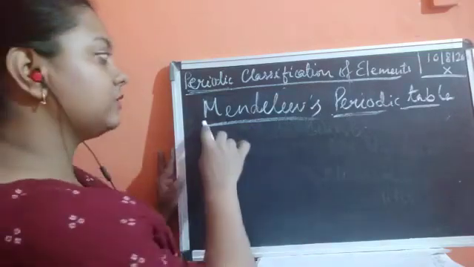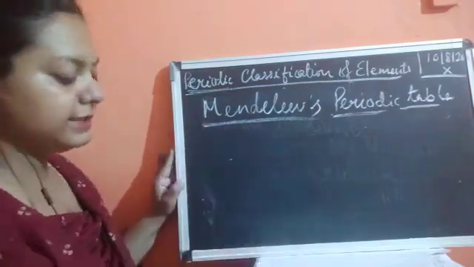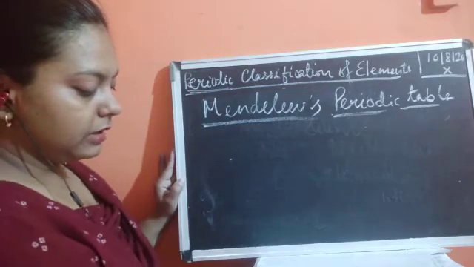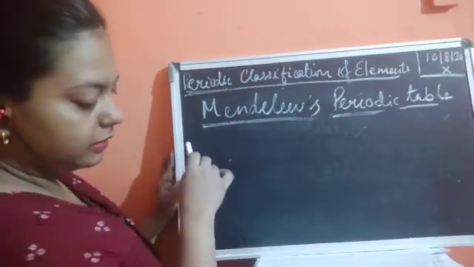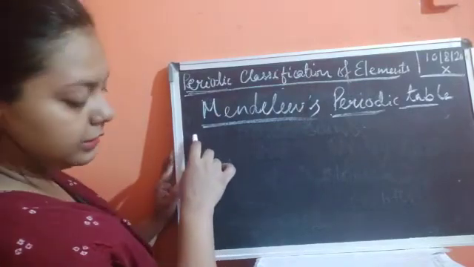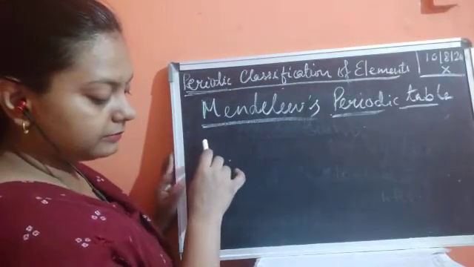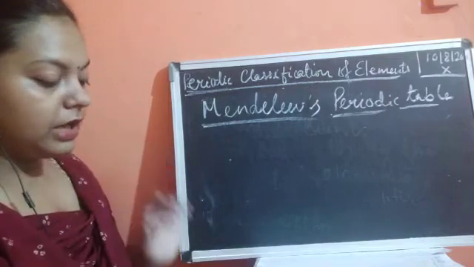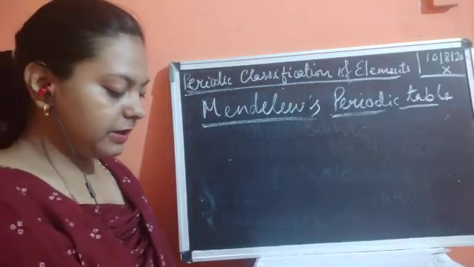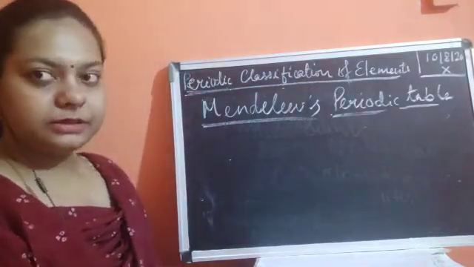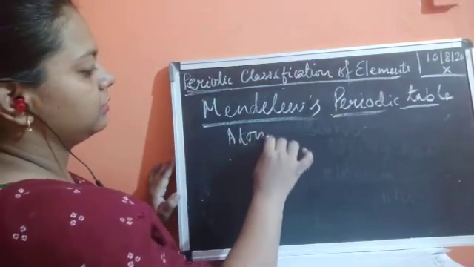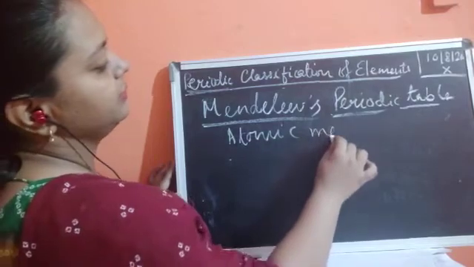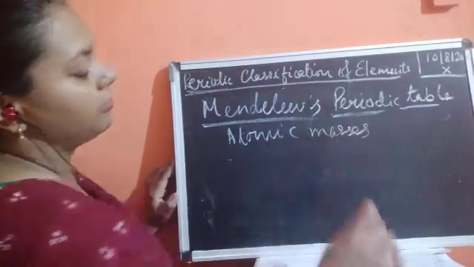Now the next scientist was Mendeleev. He found that there is a certain relationship between the properties. Now what is the relationship between these properties? He again established the basis, and the basis again remained the same, which was based upon the atomic masses.